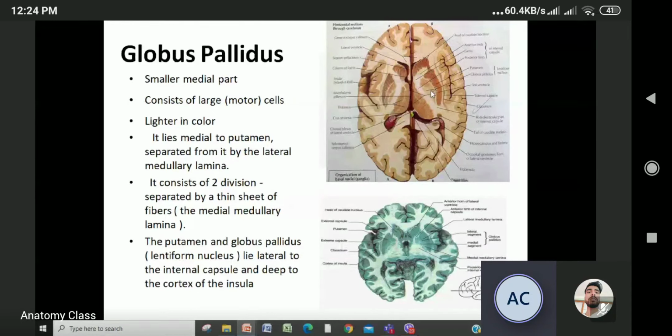Okay, so this globus pallidus is again divided by a thin sheet of fibers, the medial medullary lamina, into an outer segment and an inner segment. Now this putamen and globus pallidus combination, called the lentiform nucleus, lies lateral to the internal capsule and deep to the cortex of the insula. Okay? Do you understand this? Globus pallidus? Any confusion?